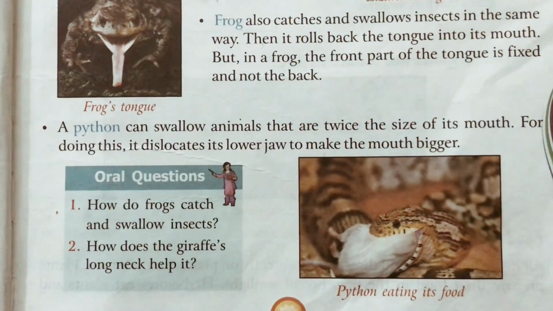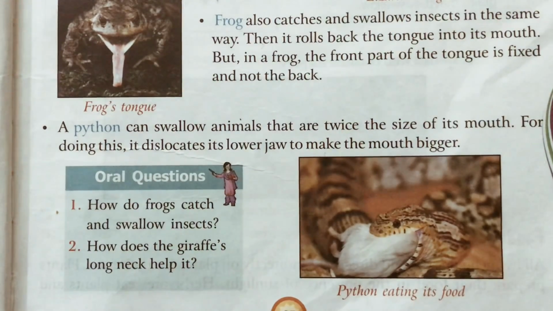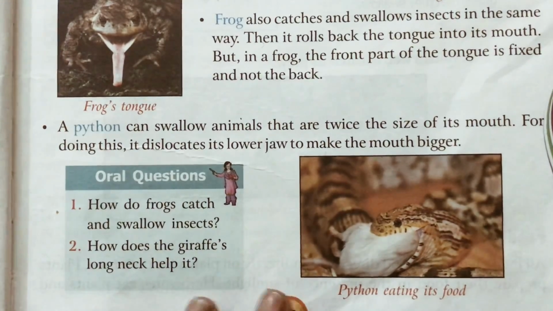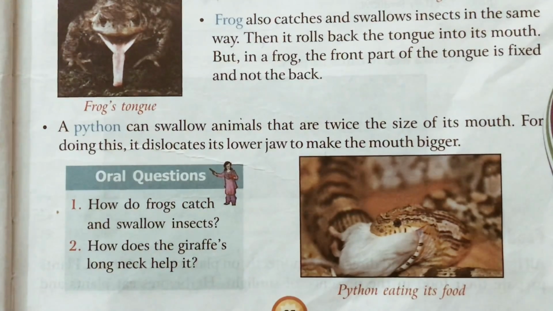Now a python. Python can swallow animals that are twice the size of its mouth. If you ever see on television, children, a python swallows rabbits and rats. They are small, but sometimes it swallows big animals also, like deer and some monkeys. They catch and they swallow. Now what do they do and how do they swallow?